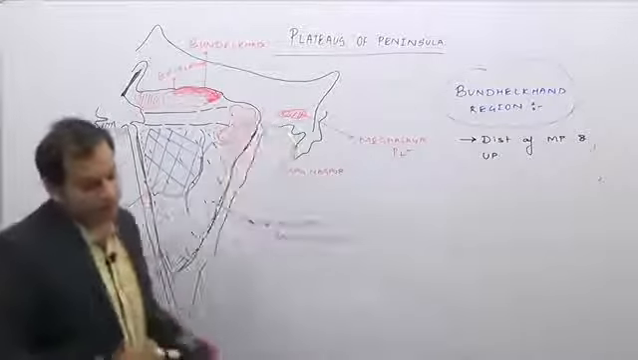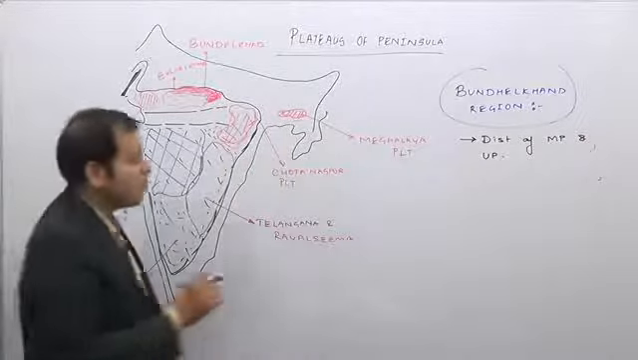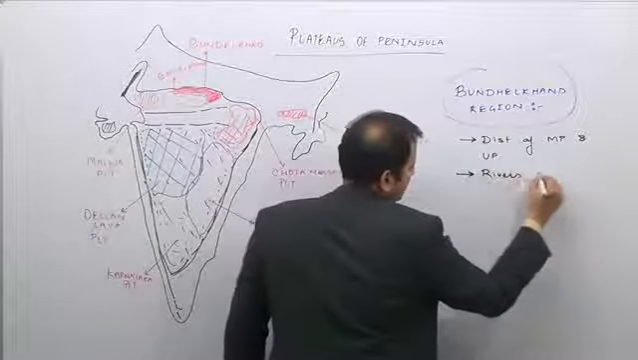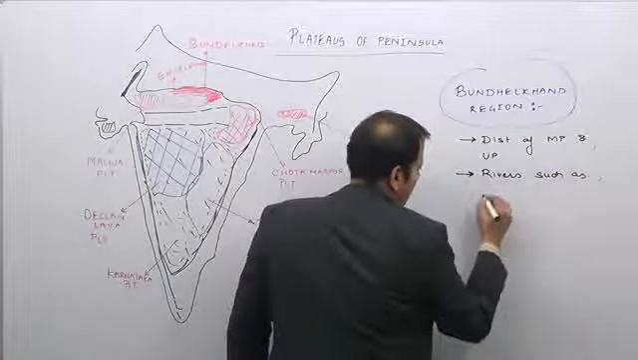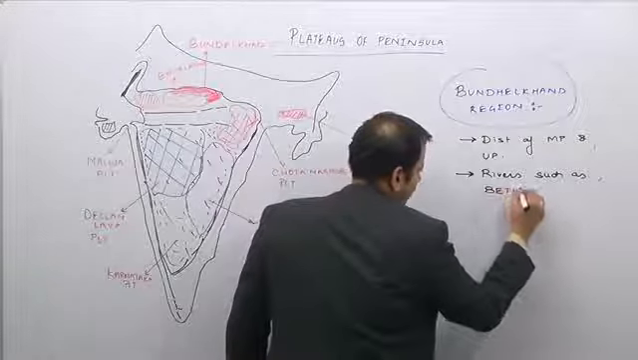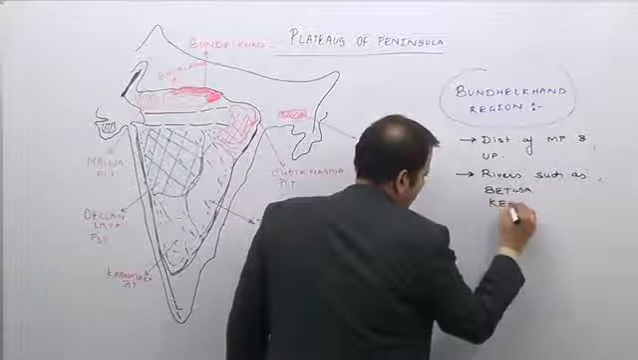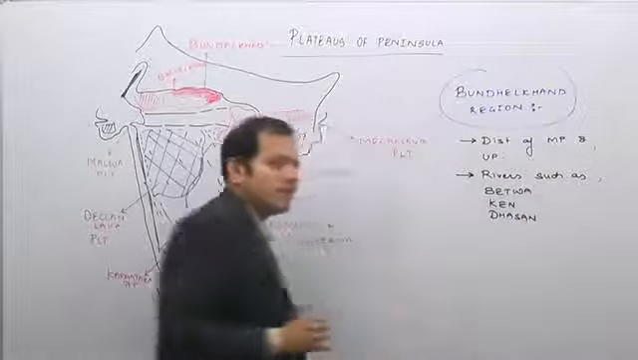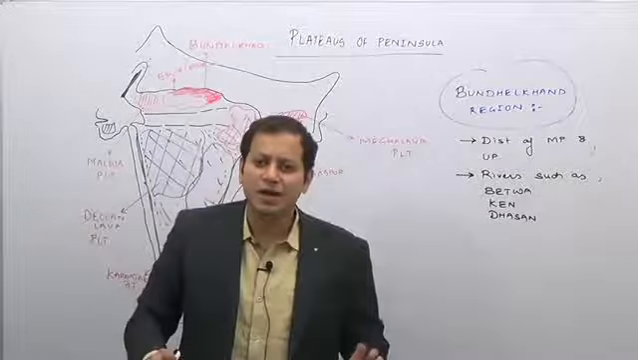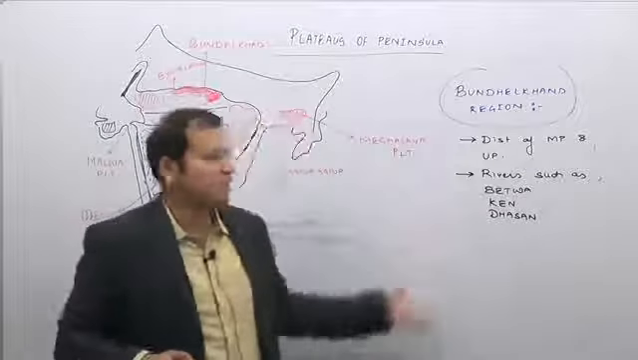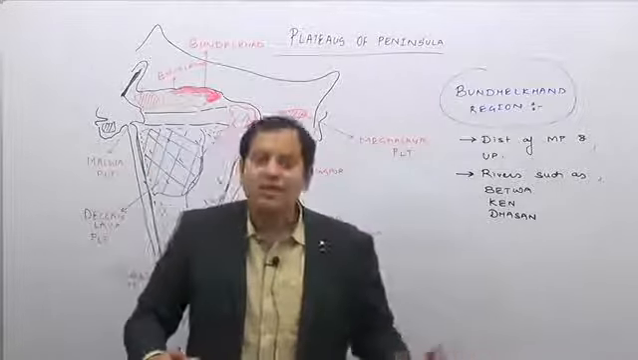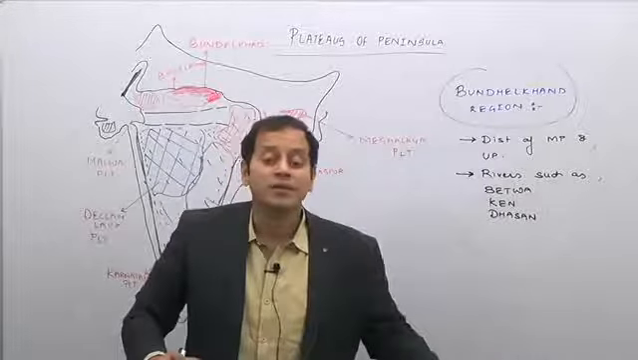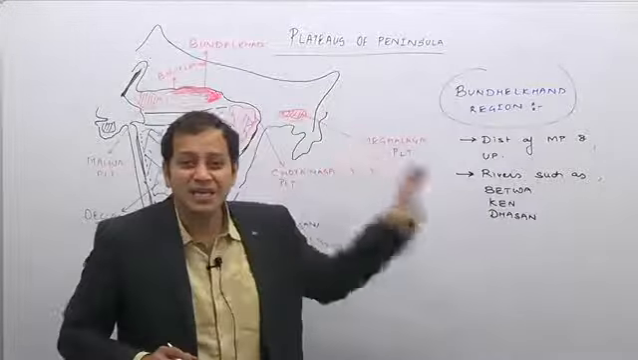But you remember which are the important streams. Rivers such as the Betwa, Ken, and Dhasan flow through this region. These rivers cut down the land, forming deep gorges, and therefore this is again a highly eroded region.